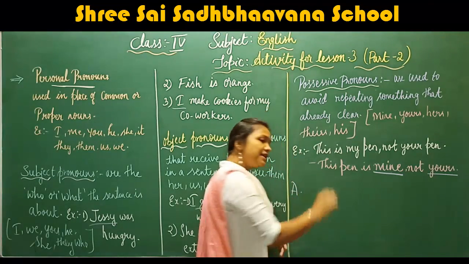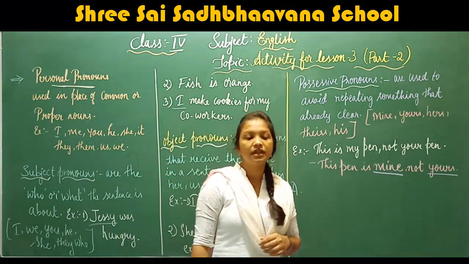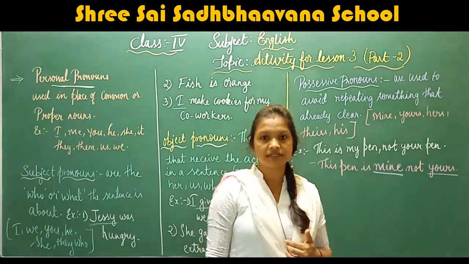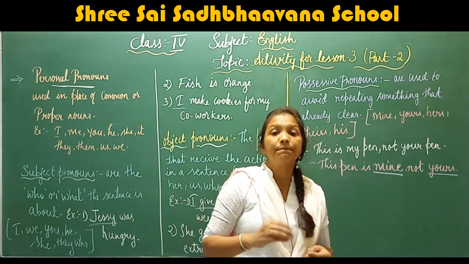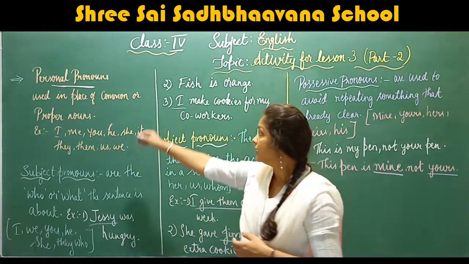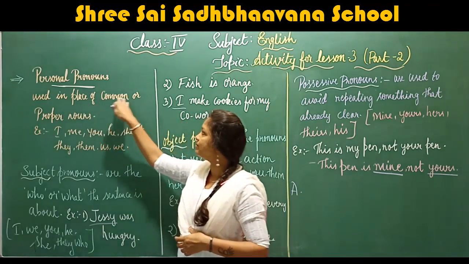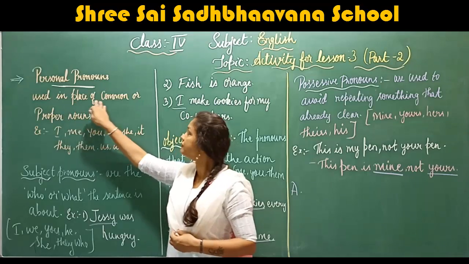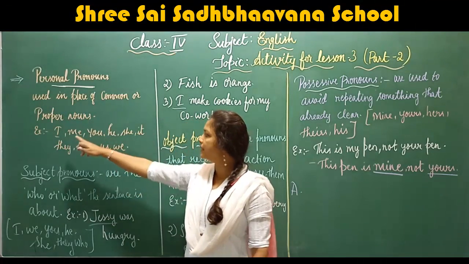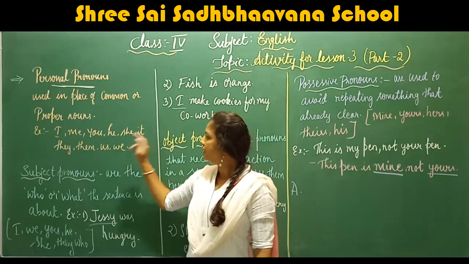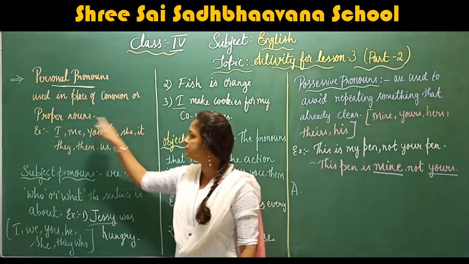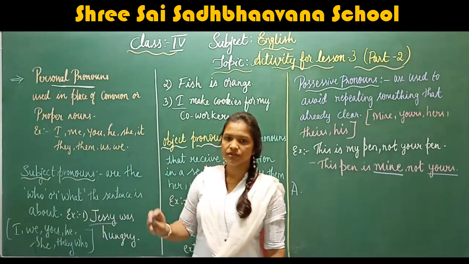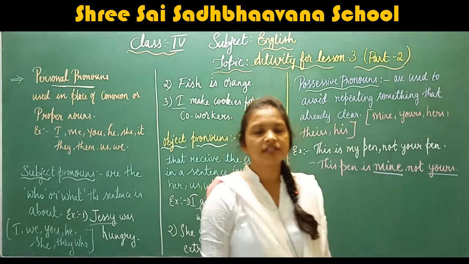On page number 41, in exercise A, what have they given? They have given: pick out the personal pronouns from these sentences. They have given a few sentences, and from those sentences we have to pick the personal pronouns. Personal pronouns are the pronouns which are used in place of common or proper nouns. Remember, children, personal pronouns are used in place of common or proper nouns. For example: I, me, you, he, she, it, they, them, us, we. We should use these in place of proper nouns and common nouns. Understood?